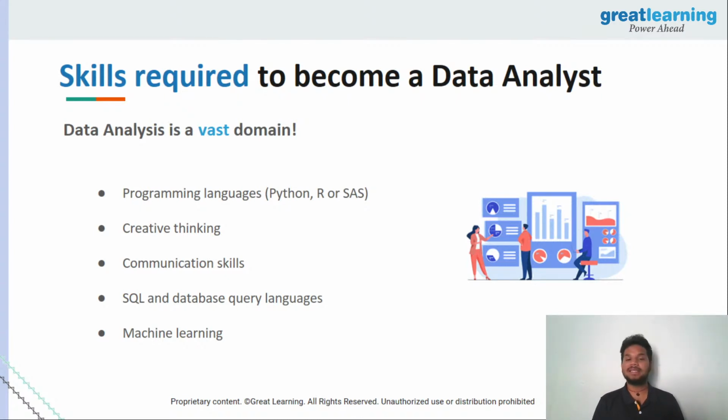The third thing is communication skills. Now, if you followed the previous slides, as I told you, this is a person who works with different teams. So communicating on a technical level, non-technical level, whatever it is, becomes very, very important. So having good communication skills is a very, very important requirement to become a data analyst, right? The fourth thing in discussion: literally the first word in data analysis is data. So this person needs to have the capability to work with databases first of all.